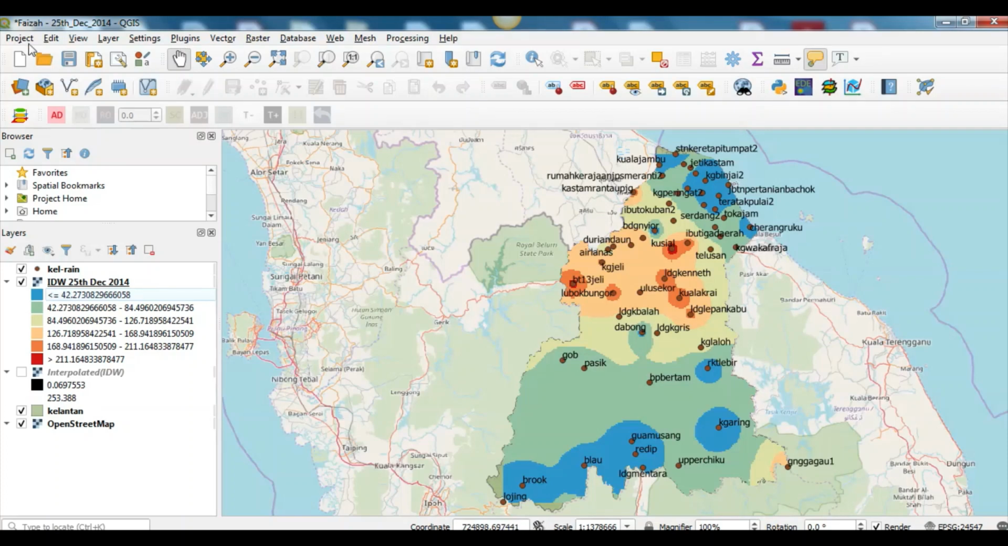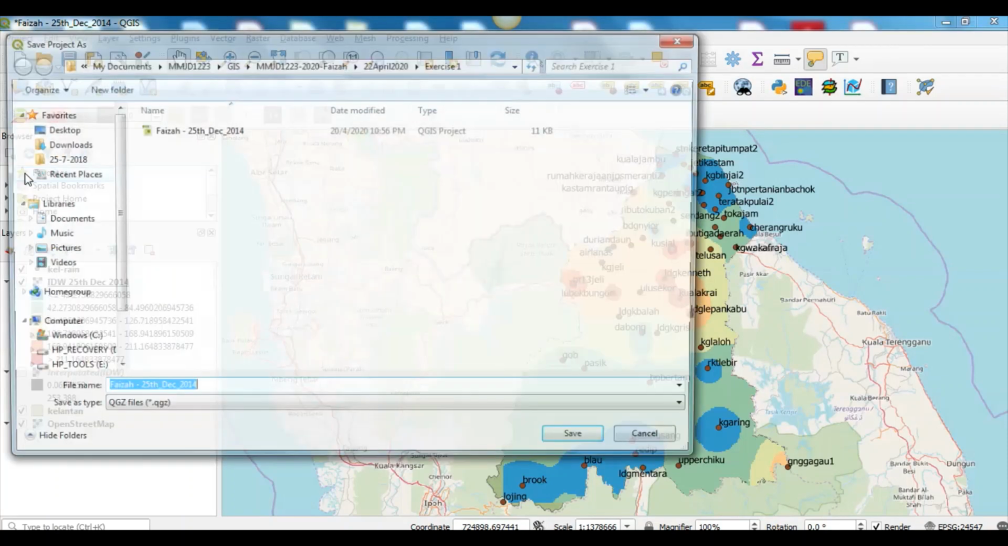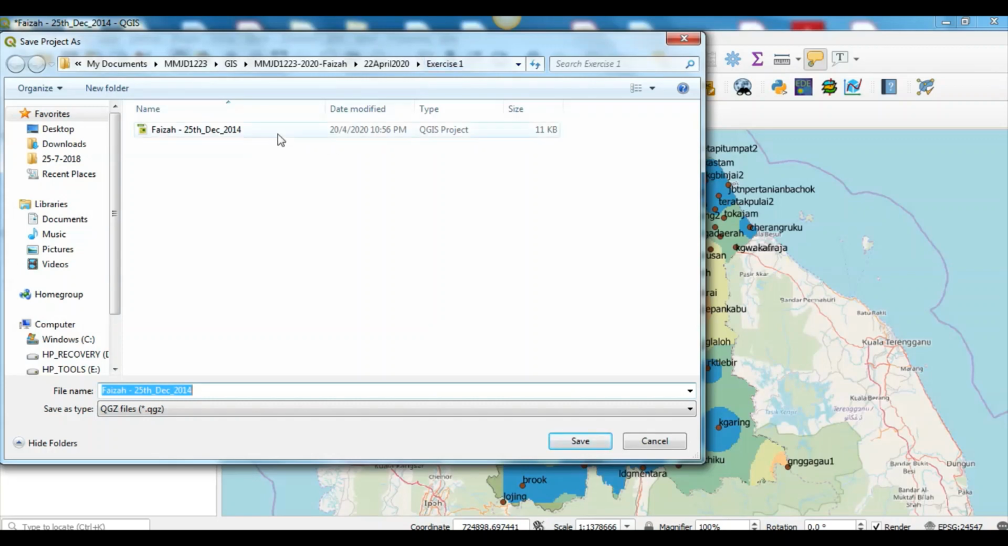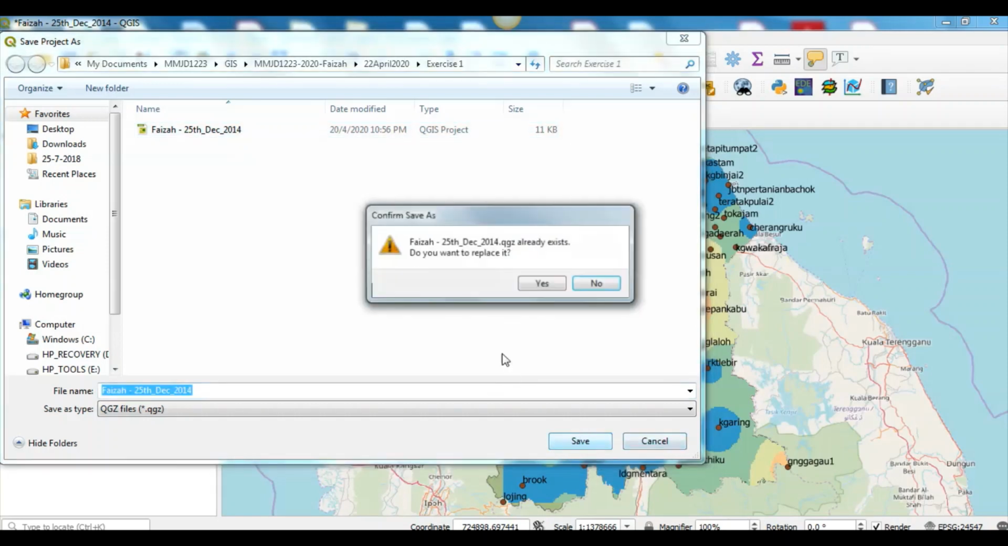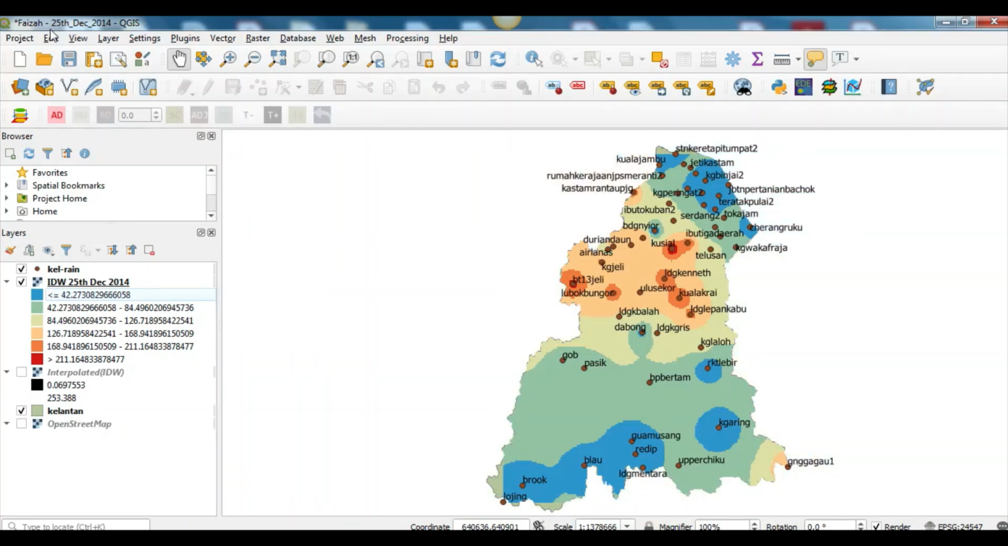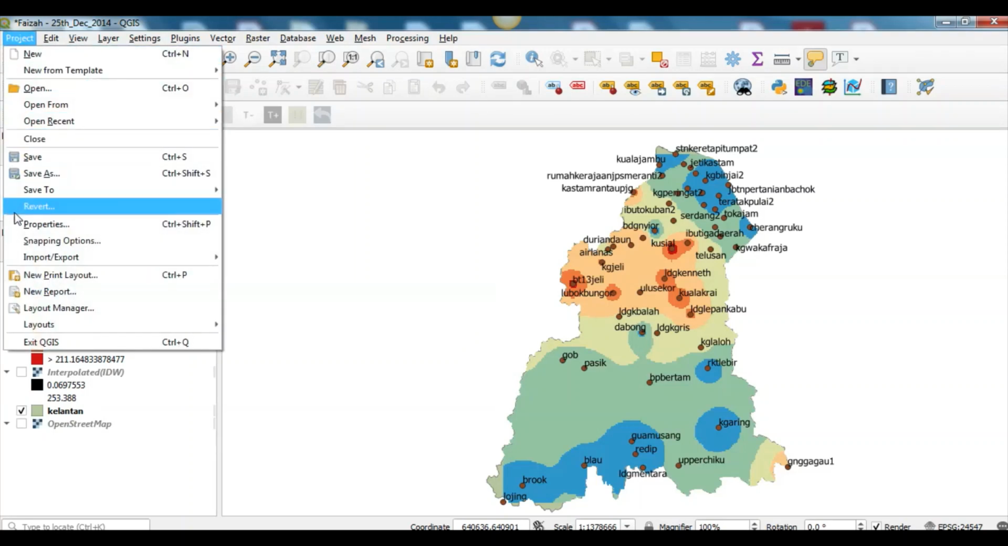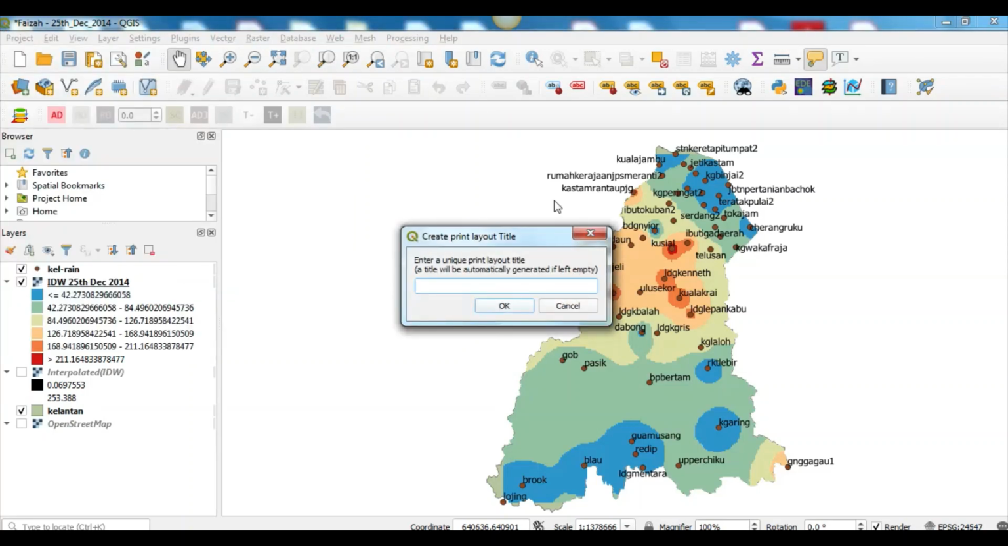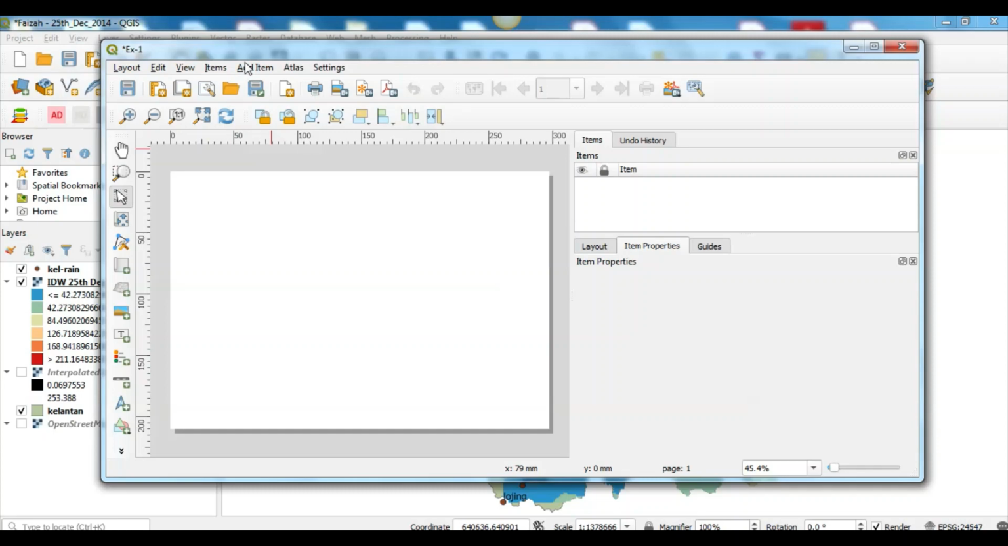And then I want you to save this project in exercise number 1, your name followed by the date of the rainfall distribution that you will do. Click save and then OK. Alright, so the final step will be the print composer. So I just uncheck this one, and then click on project, new print layout. Maybe this one is exercise number 1. Click OK, and then this